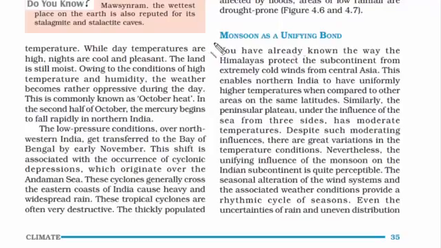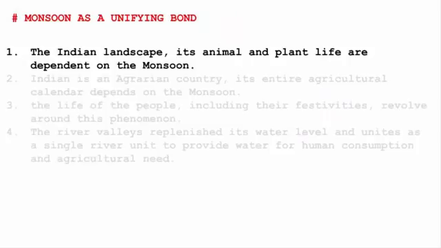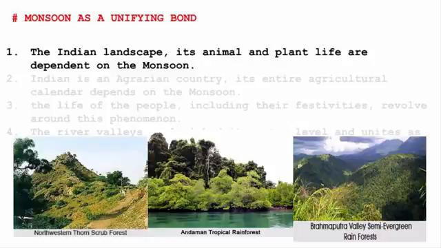And the last topic of this chapter is monsoon as a unifying bond. This is a topic which you can face in the examination, or you can also be asked to write an essay on. Therefore, it is easy as well as important to cover this up. So you have to understand that the Indian landscape, its animal and plant life, that is flora and fauna, are all dependent on the monsoon. Being in the tropical region, we have tropical rainforest as well as tropical deciduous forest. And the lush greenery of these forests has to be maintained through the arrival of the monsoon.